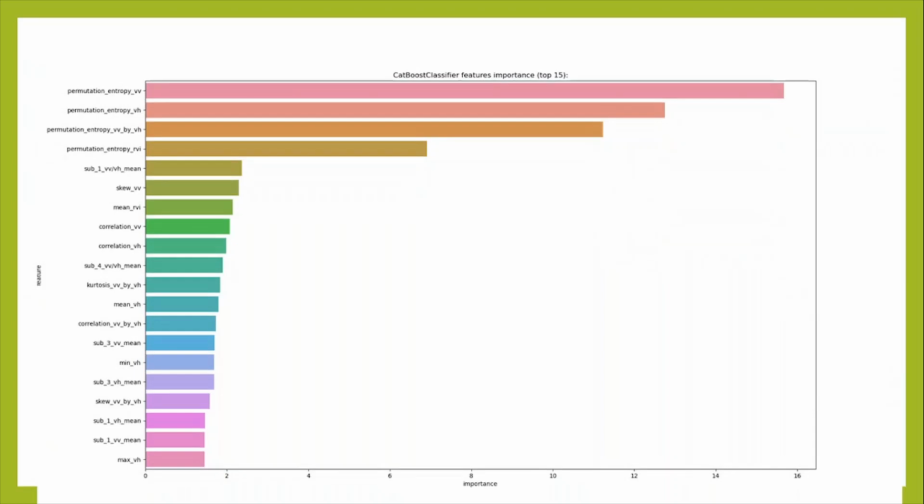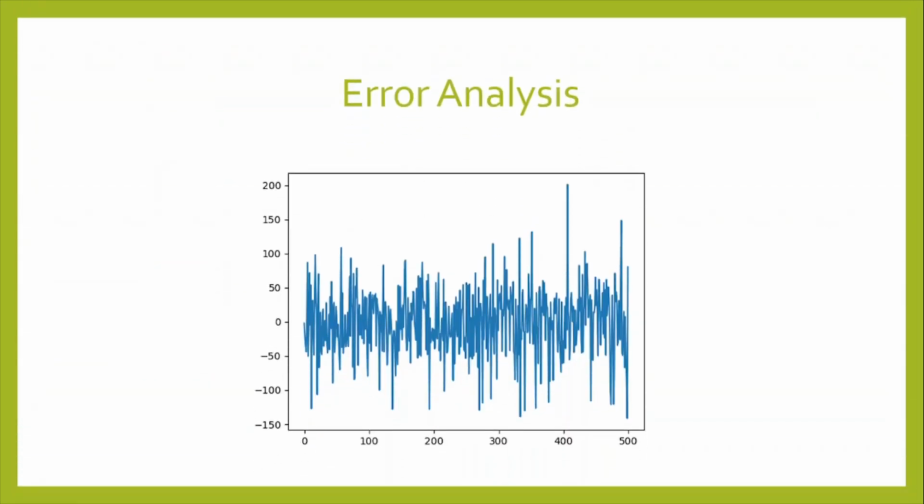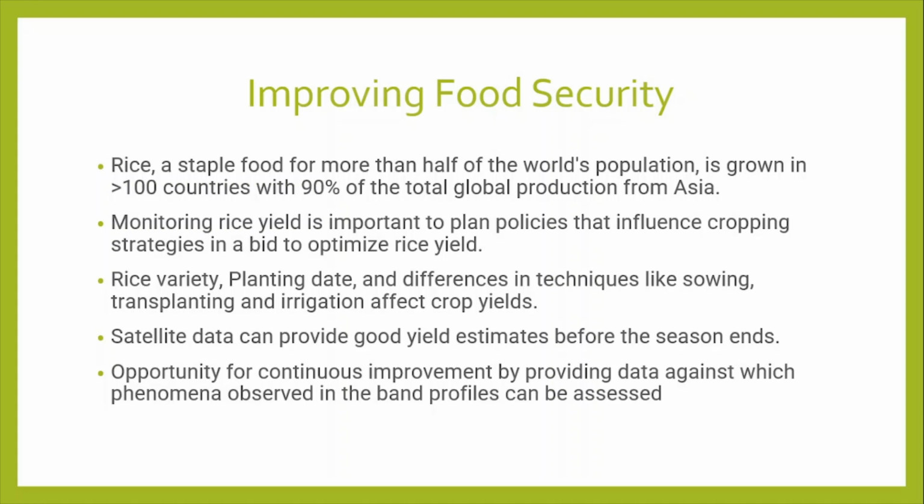I use CatBoost for this model, and like I've explained, the permutation entropy VV is the most important feature, because it can really capture that randomness, that differential randomness between the two seasons, and rice yield depends on the season. The other permutation entropy features are also important, because that randomness is an important aspect of modeling for this challenge, and the higher the randomness, the more likely it is to come from the winter-spring season. The error analysis is just the plot that shows the error analysis across the entire training set.